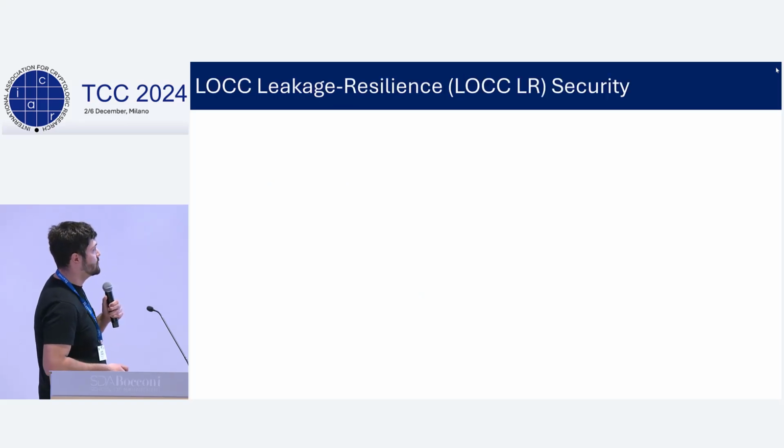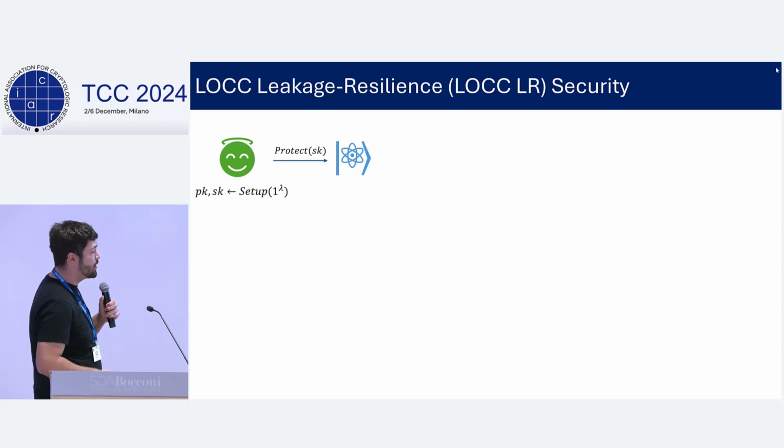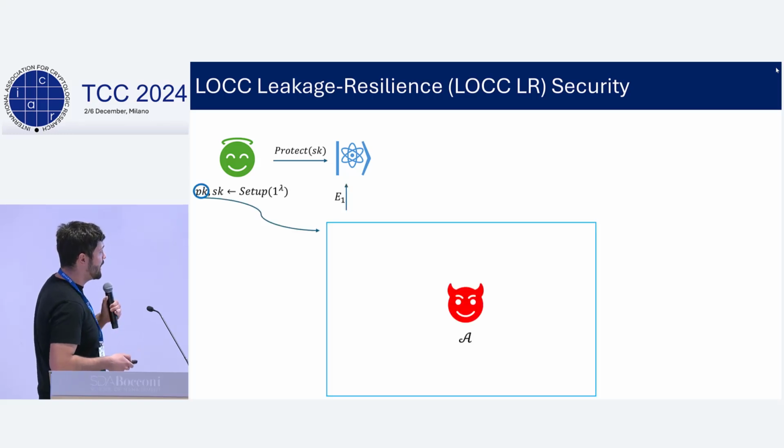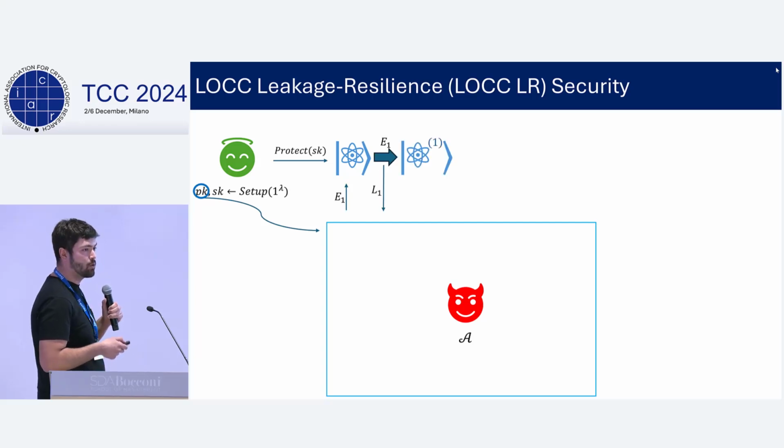And moving on to our security experiment, we will call this local operations and classical communications leakage resilience security, or LOCCLR for short. In the security experiment, the challenger samples the keys of the PKE scheme, and the public key is sent to the adversary, and the adversary adaptively, depending on the public key, specifies some leakage circuit, which will be a quantum circuit with classical output.